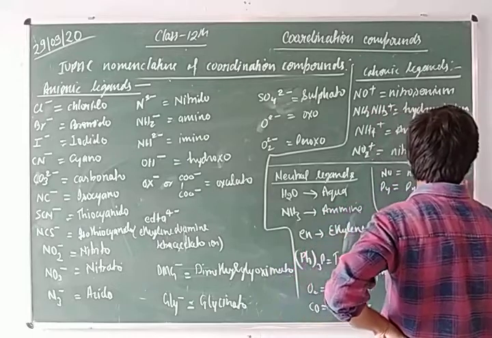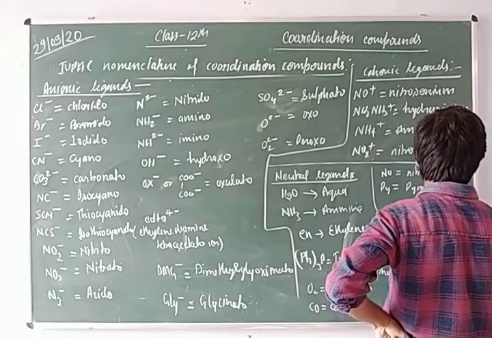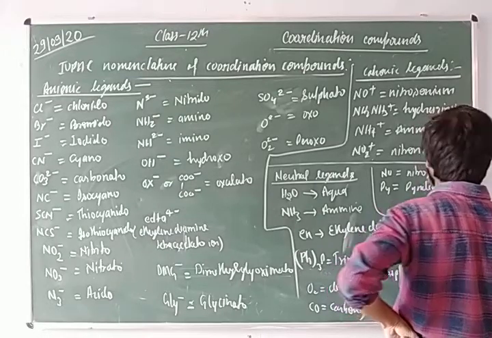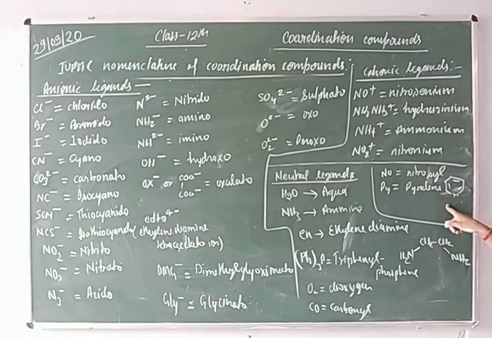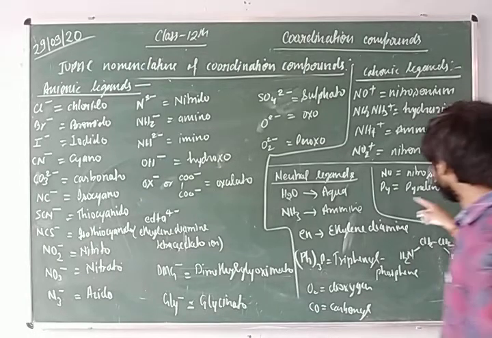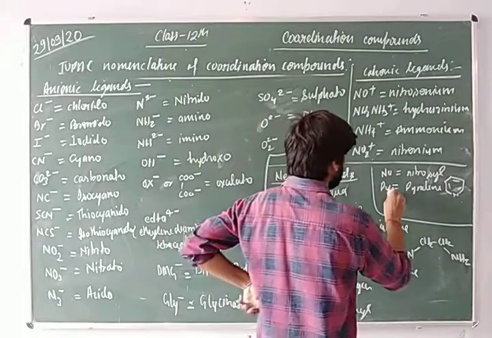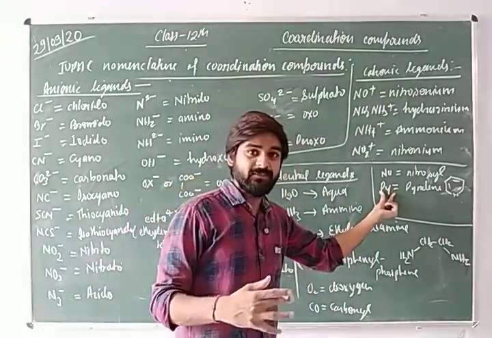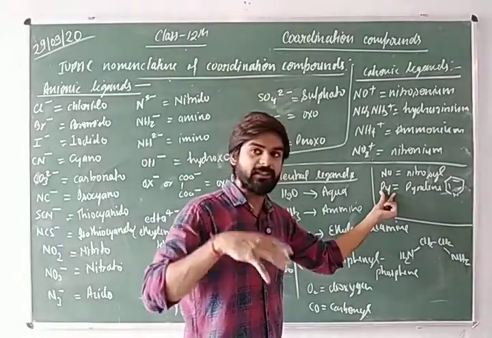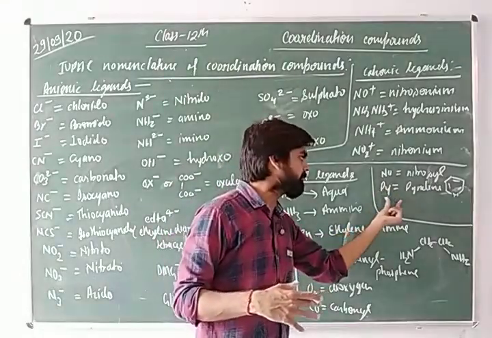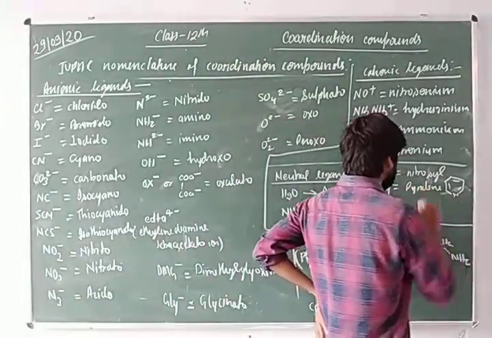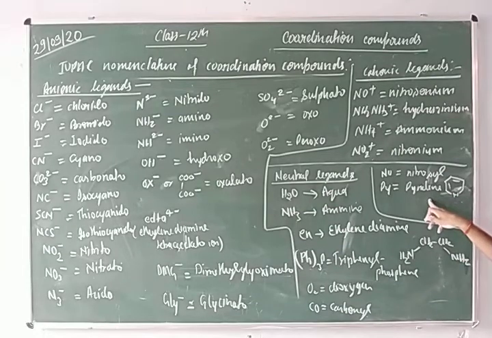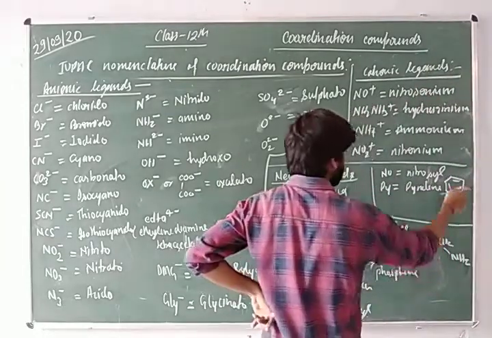The formula is that of a heterocyclic organic compound. If we see Py attached with the central metal ion, then you will understand that this is pyridine, and the formula is this.